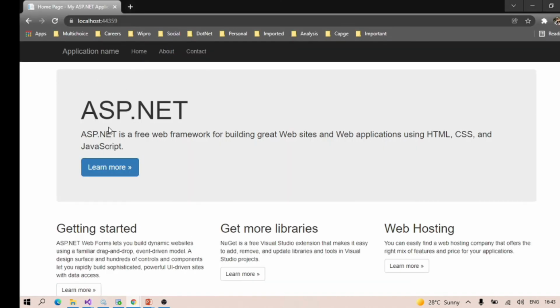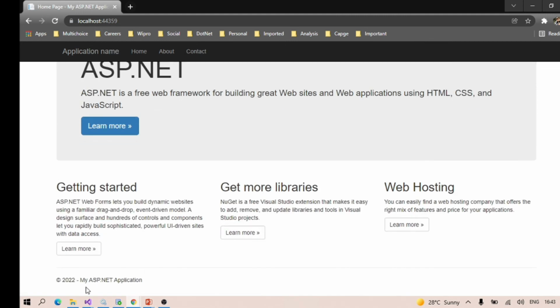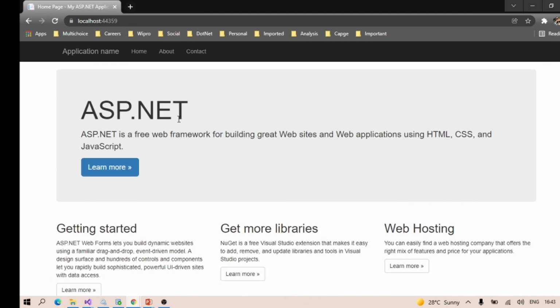You see, the page content is displayed below in the center. The top where the menu is displayed and the bottom are all master page things. So if we want to change this menu, we only need to make changes in the master page. These are the common things displayed on all pages.